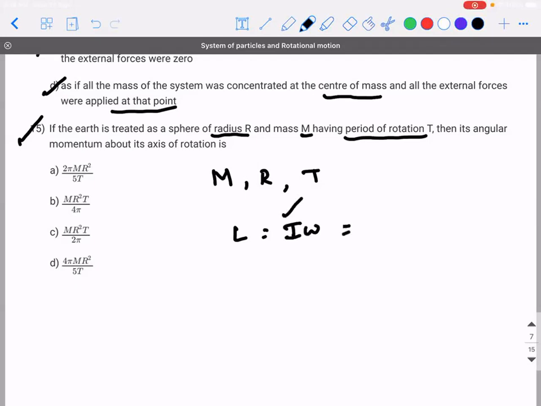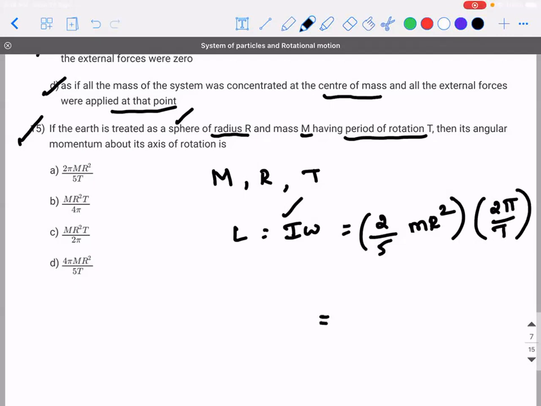But what is the moment of inertia of a sphere? It's a solid sphere, 2 by 5 mr square. Correct? Into, how can I write omega in terms of time period, guys? 2 pi by T. So if I multiply both, I will get 4 pi mr square divided by 5T.